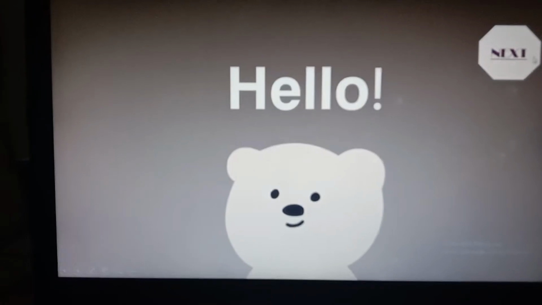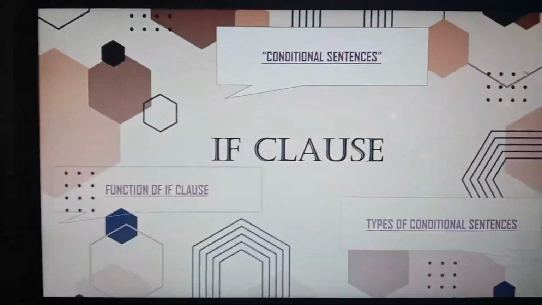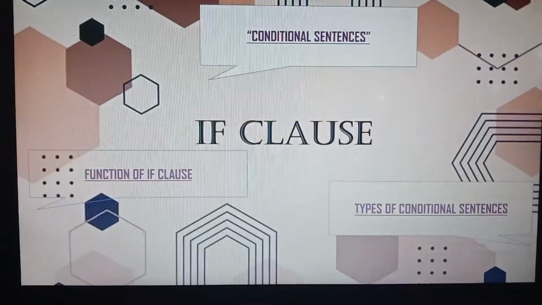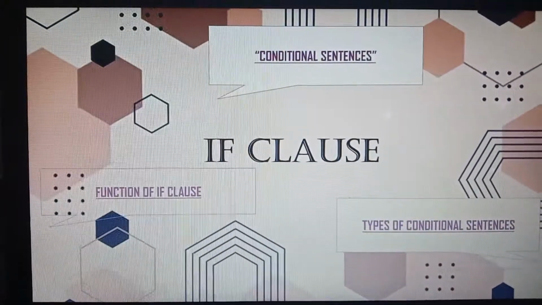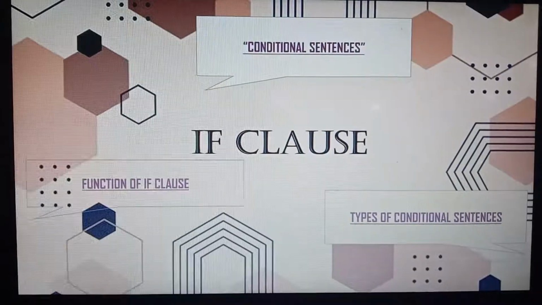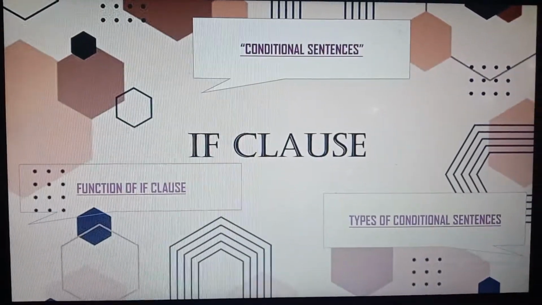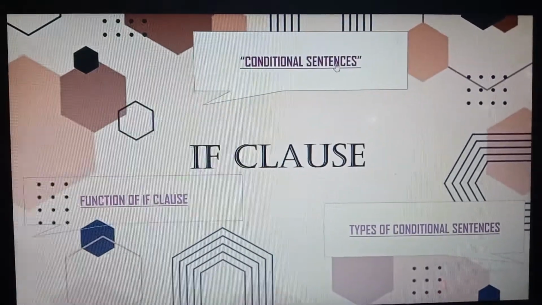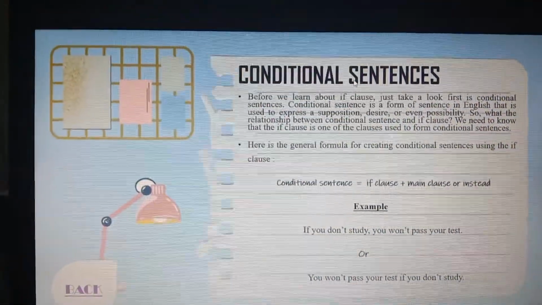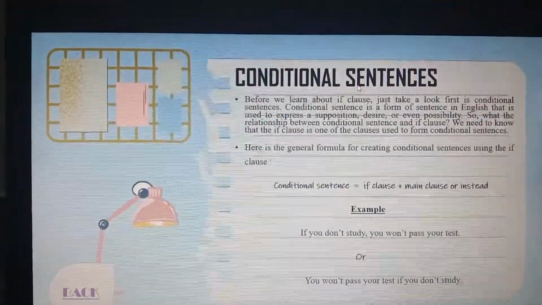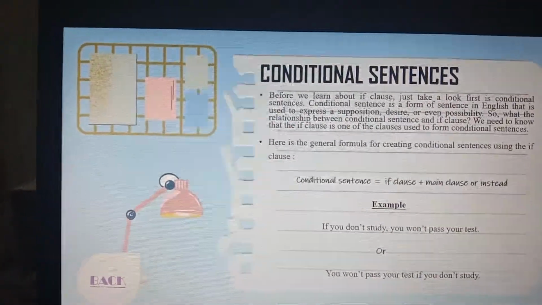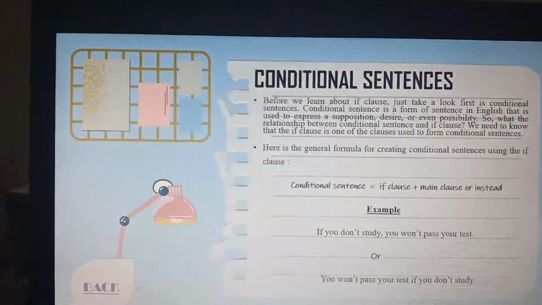Today we're going to learn about the if clause. Did you know what an if clause is? And did you ever hear that the if clause has a relationship with conditional sentences? A conditional sentence is a form of sentence in English that is used to express a supposition, desire, or even possibility.